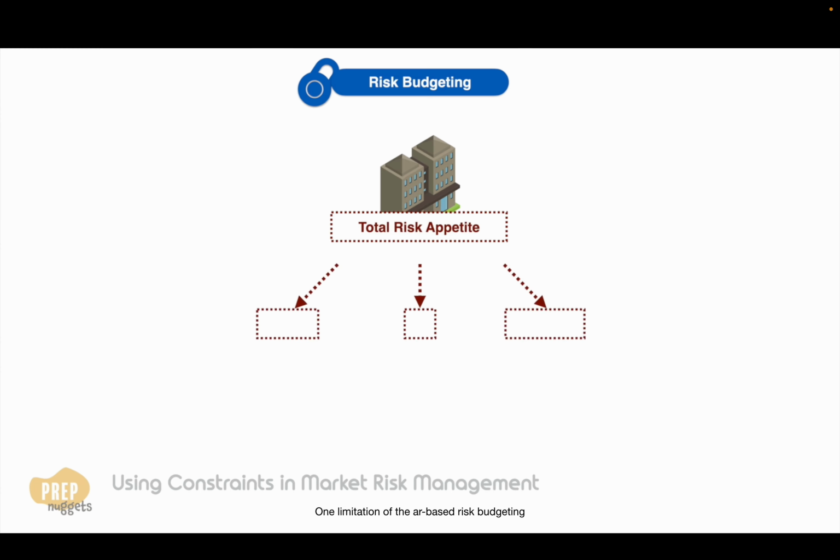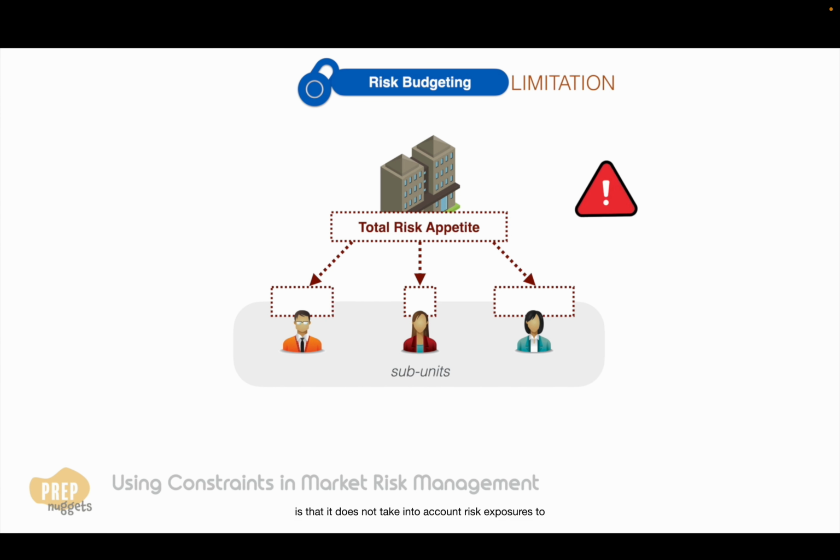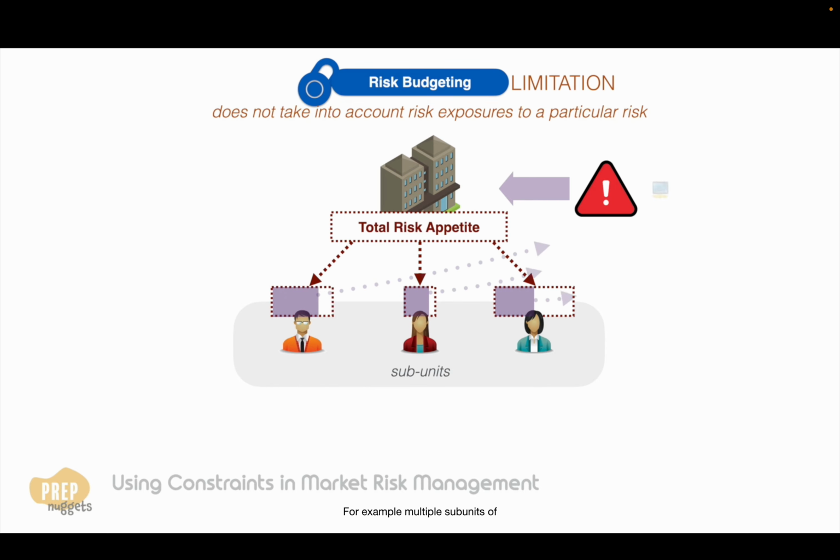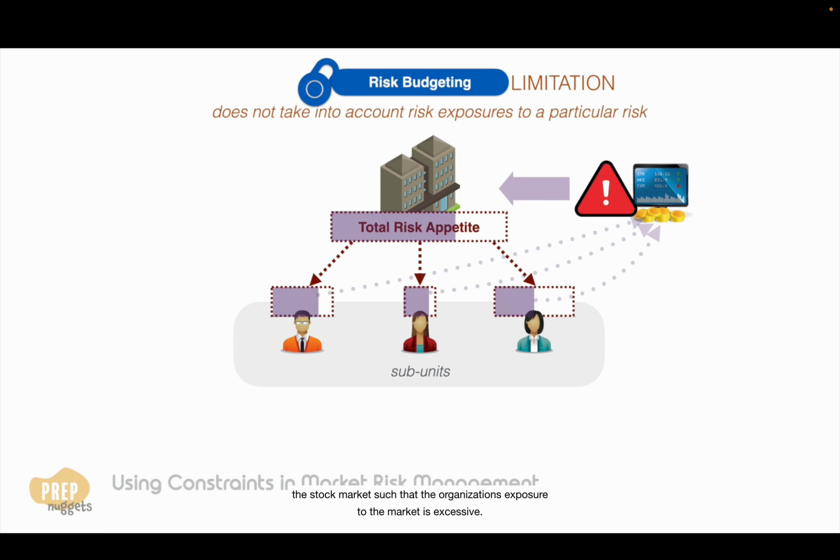One limitation of VAR-based risk budgeting is that it does not take into account risk exposures to a particular risk. For example, multiple subunits of the same organization may be heavily invested in the stock market, such that the organization's exposure to the market is excessive.